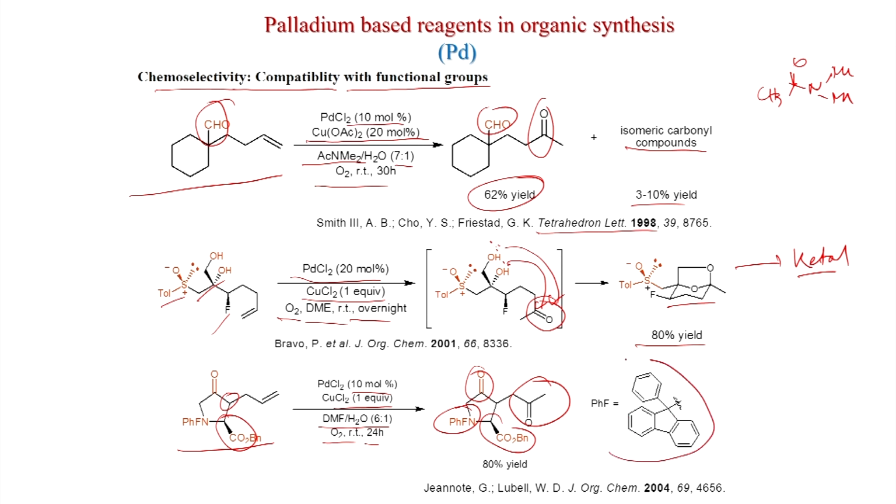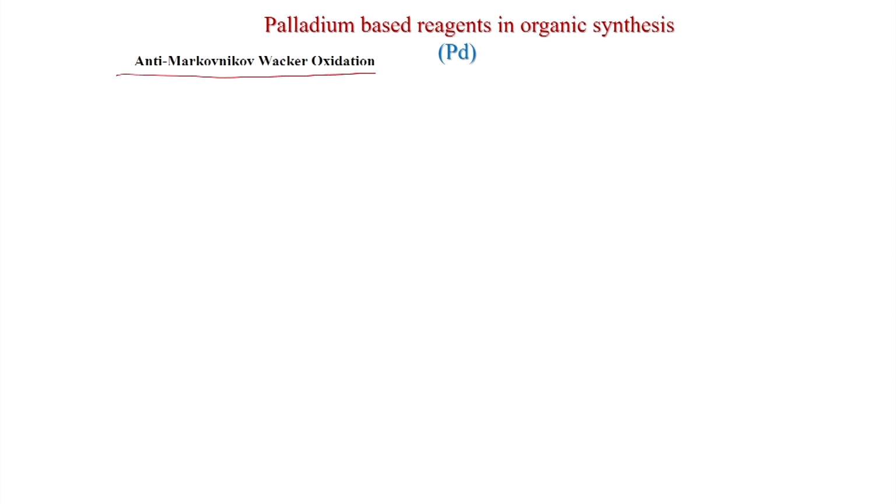Here you can see the structure of PHF, that is, the amine was protected, and this product is obtained in 80% yield, and this work was published in JOC 2004. So, we can see that a variety of functional groups also can be tolerated in the Wacker oxidation process. Now, we will see anti-Markovnikov oxidation.